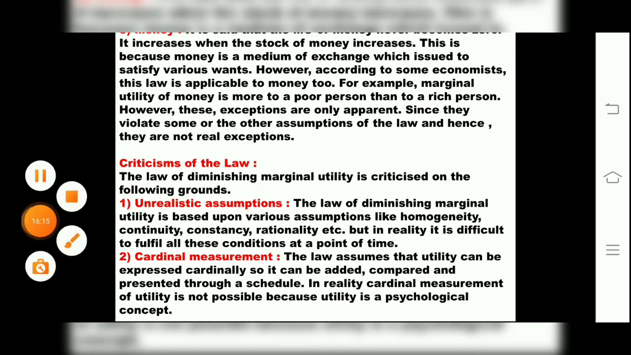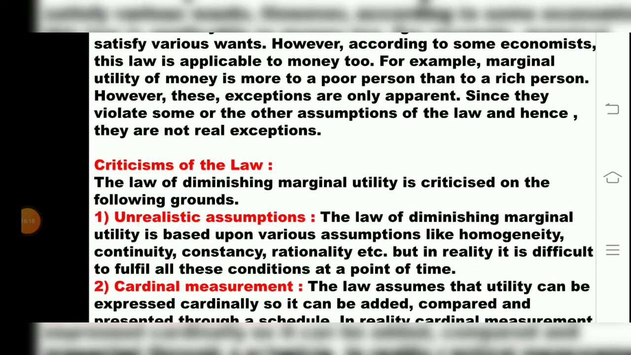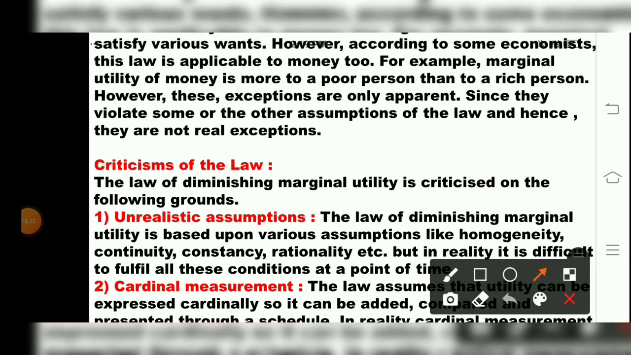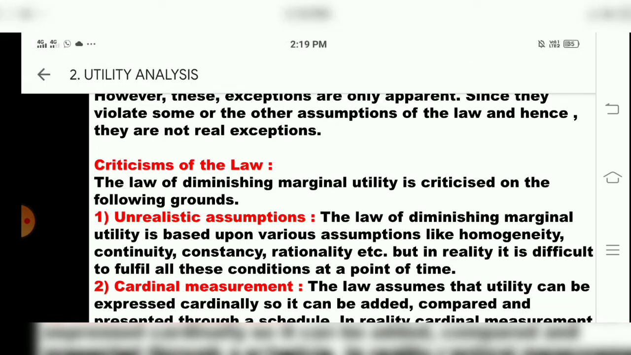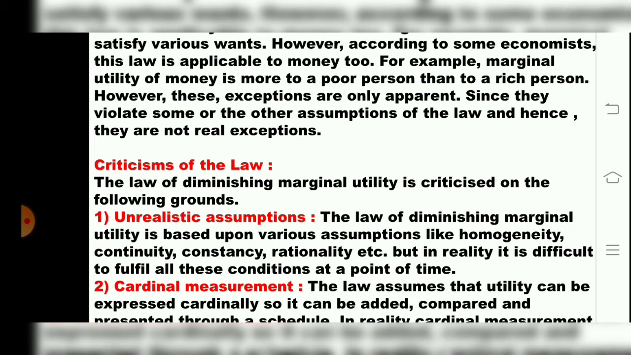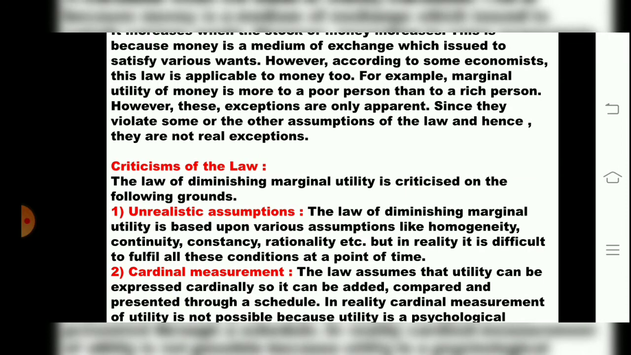Now we'll come to our next point, children, that is criticism of the law. Critics means how people criticized it, how people didn't appreciate the law of DMU, that is the law of diminishing marginal utility. The first one is unrealistic assumptions. The law is based upon various assumptions like homogeneity, continuity, constancy, and rationality should be there.